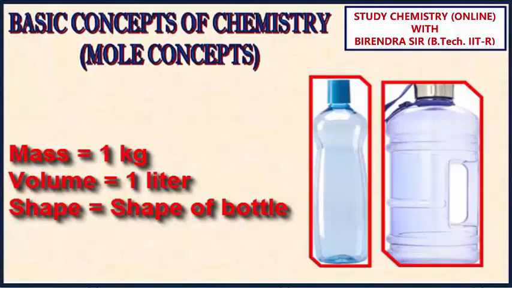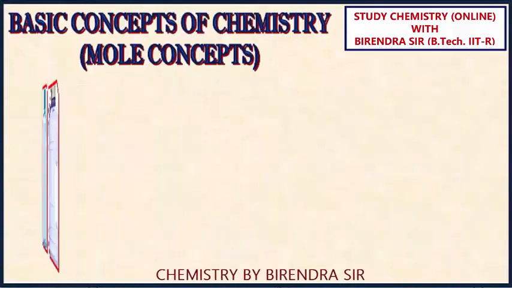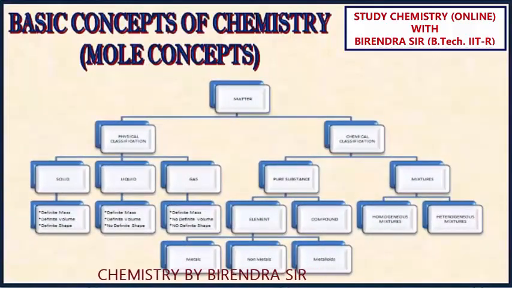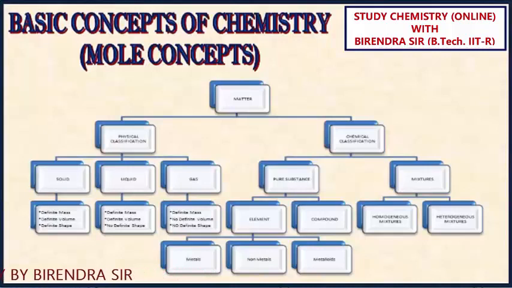So mass does not change, volume does not change, but the shape changes here. So for liquid, mass is definite, volume is definite, but shape is not definite. Now, in all three physical states, you can see mass is the only property which is definite. So guys, please note, mass is the property which is helpful in measuring all states, solid, liquid and gas. Now question arises, how do we determine the physical state?